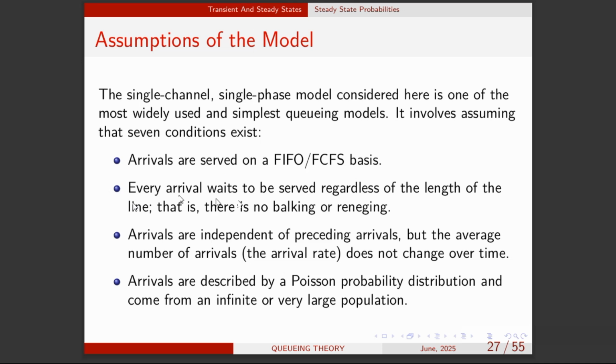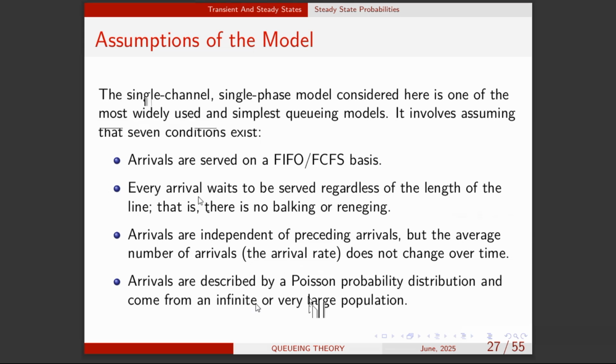So here we assume that there's no balking, there's no reneging and those kinds of customer behaviors, right? And arrival of customers are independent of one another. So if Kwaku arrives at the bank today, it doesn't mean that Kwaju will also arrive or Amina will also arrive. So they are actually independent. Arrivals are described by a Poisson distribution and come from an infinite or very large population. So the assumptions continue.